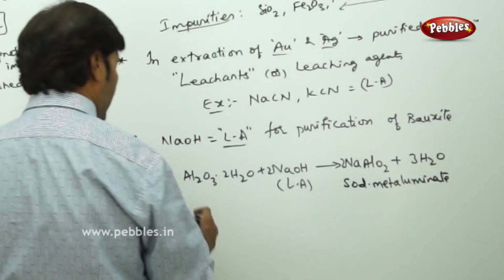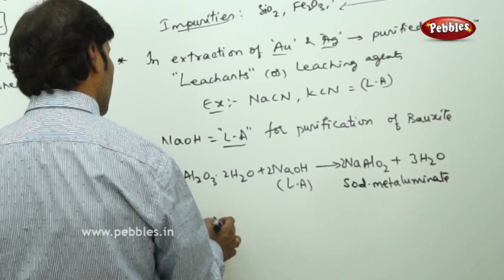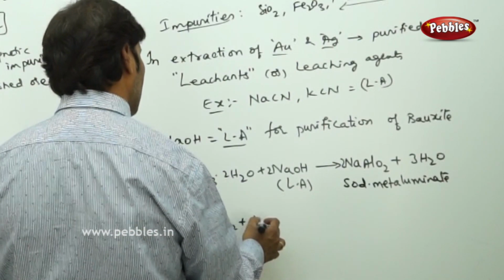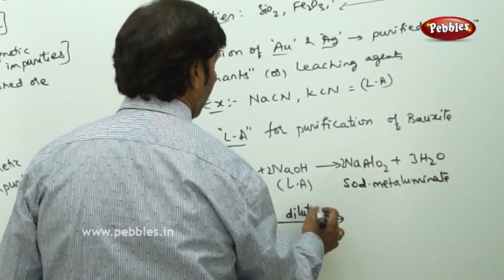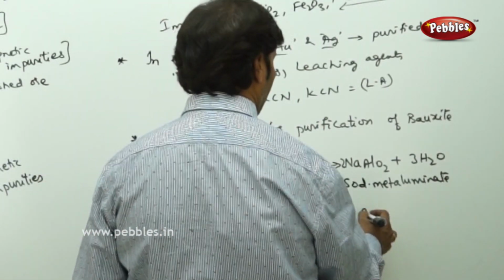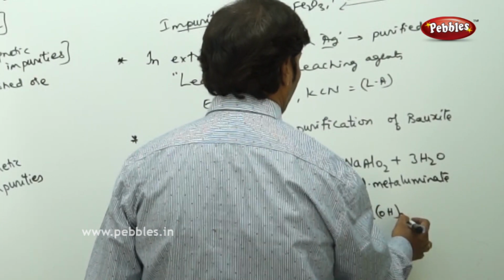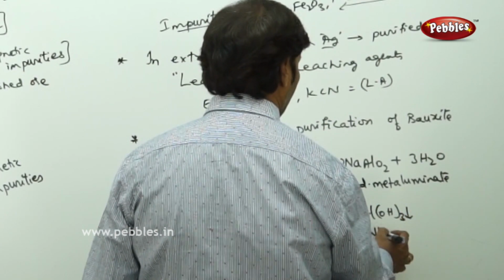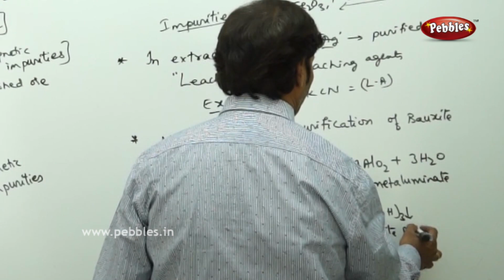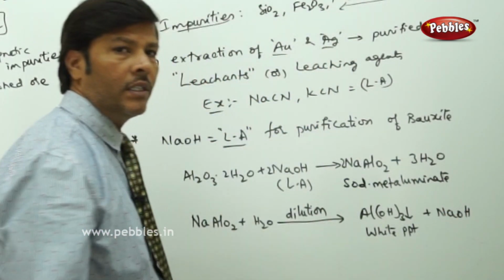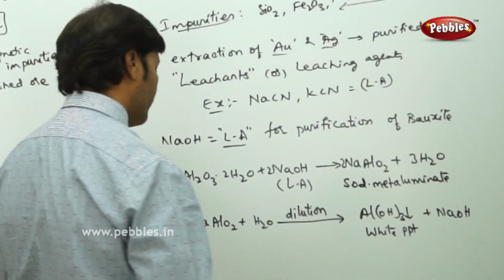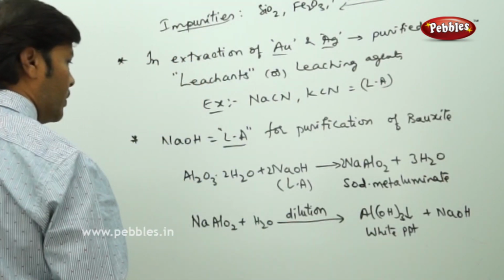Take the sodium meta-aluminate and again add water, subjecting it to dilution. When you subject it to dilution, you get aluminium hydroxide, that is a white precipitate, plus sodium hydroxide is regenerated. That means the leaching agent is regenerated.